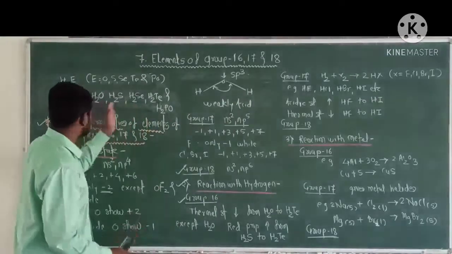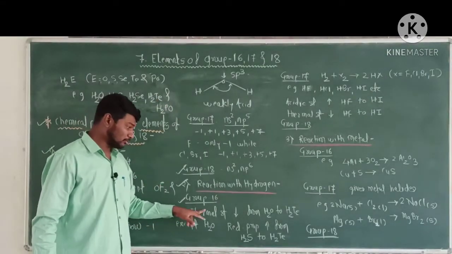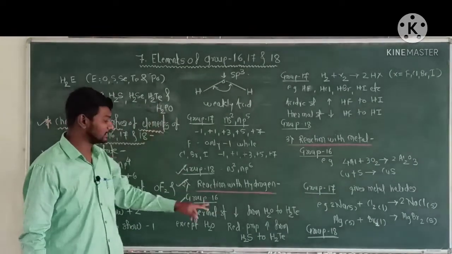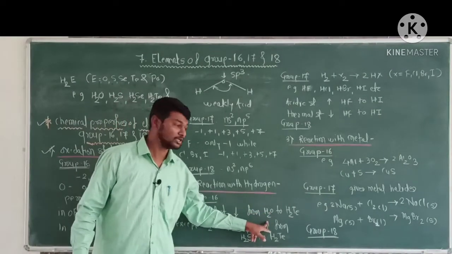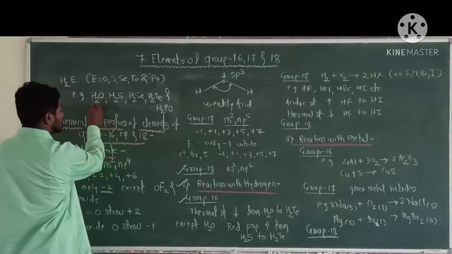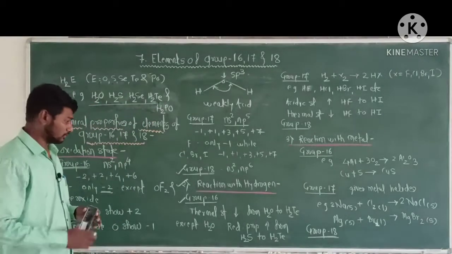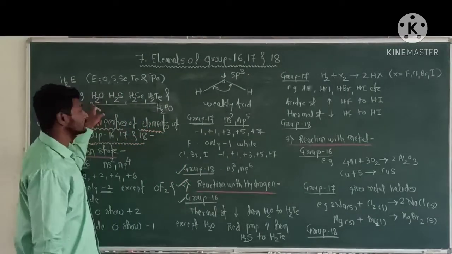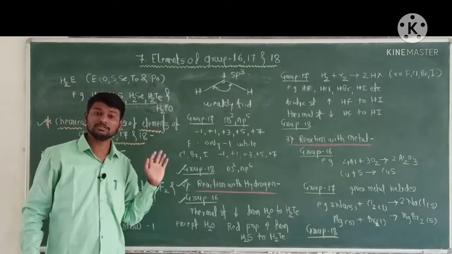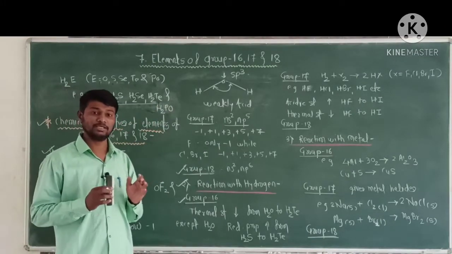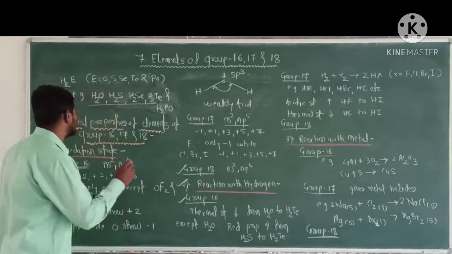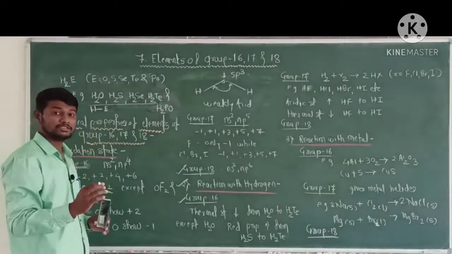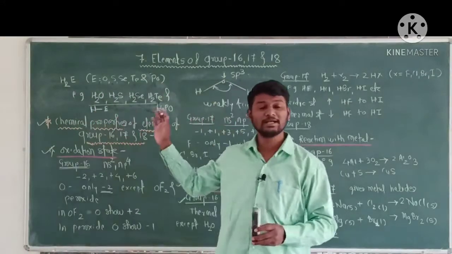Next, the thermal stability of these hydrides decreases from hydride of oxygen to hydride of tellurium, because the bond dissociation enthalpy between hydrogen and the element decreases. Therefore, the thermal stability of these hydrides decreases.